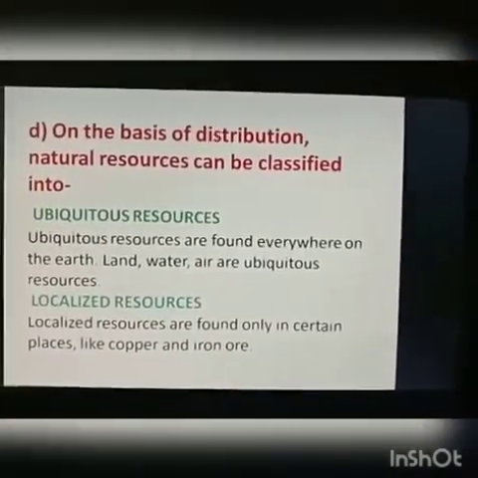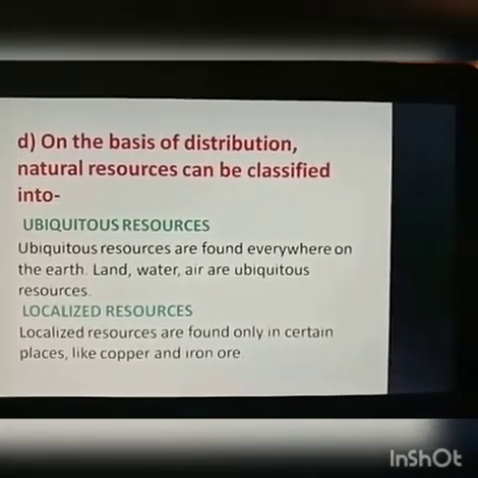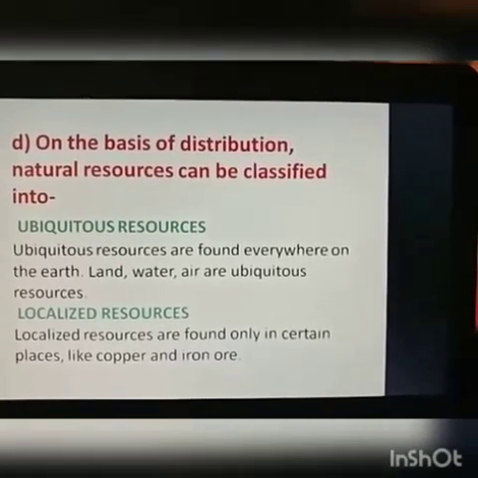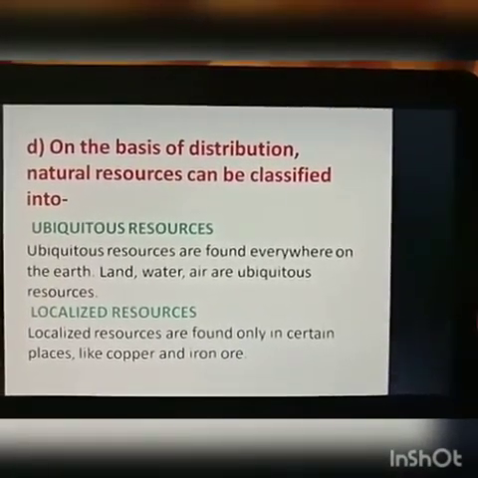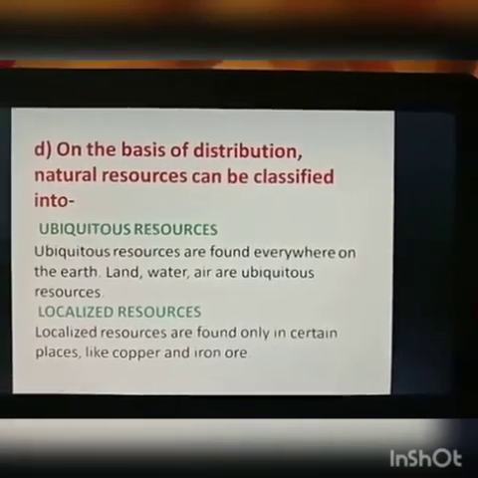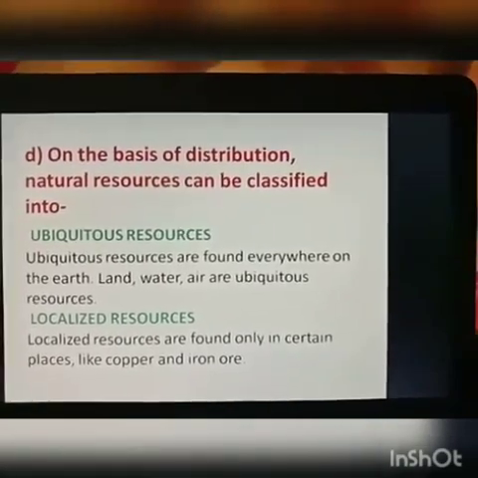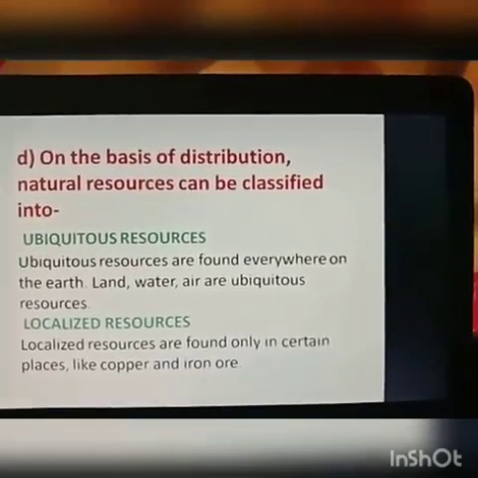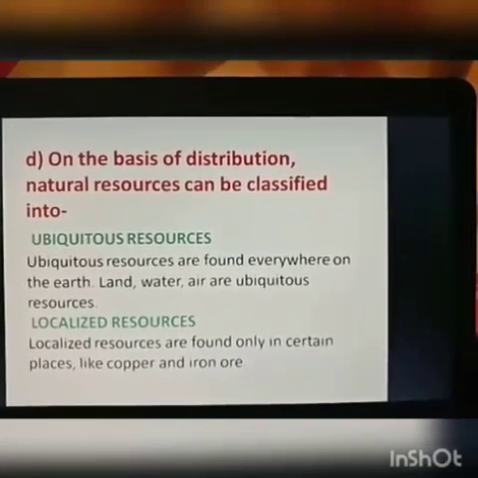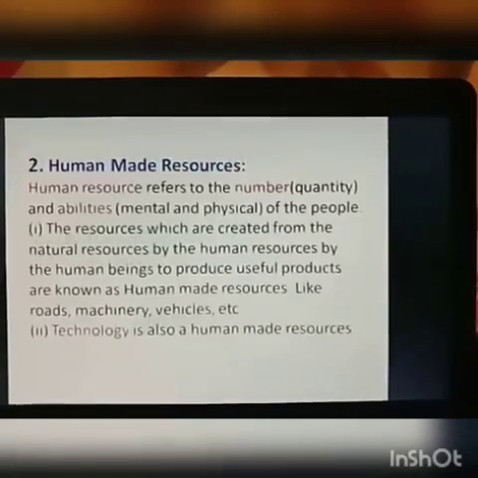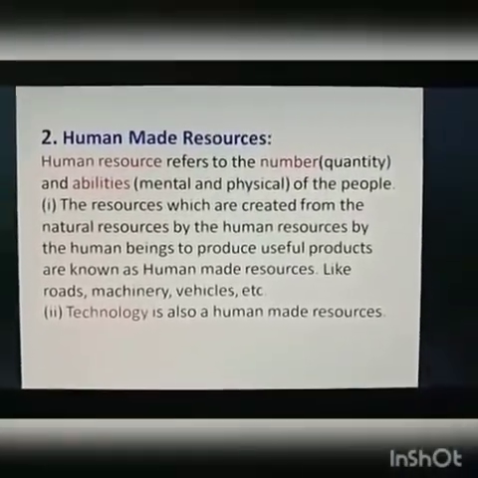Now next, on the basis of distribution, natural resources can be classified into ubiquitous resources and localized resources. What are ubiquitous resources? That are found everywhere on the earth, that is land, water and air. What are localized resources? That are found in a certain place. They are limited to a certain area or place. Example, copper, iron ore.